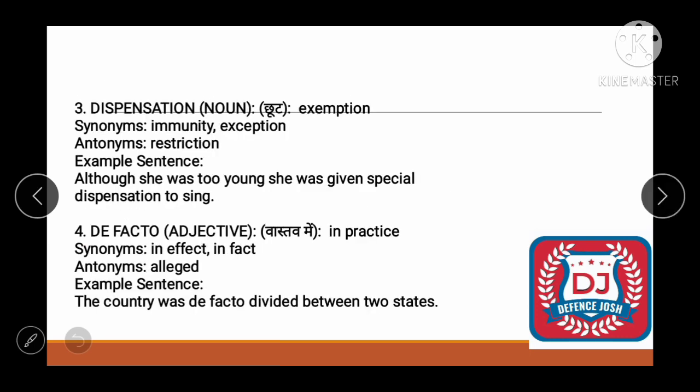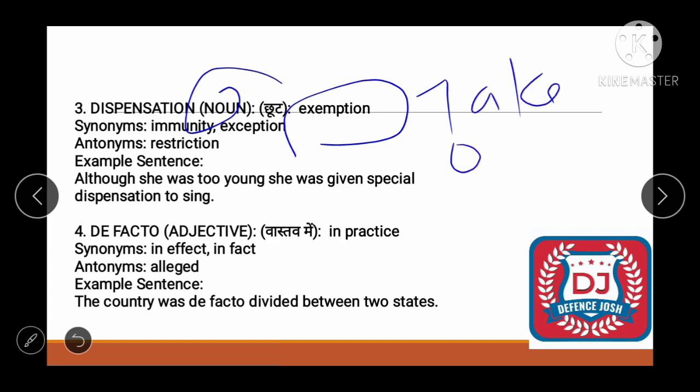Now moving toward the next word, it is dispensation. See friend, what does dispensation mean? It is a noun which means exemption, right? Exemption here means take out, right? So synonyms would be immunity and exception. What is an exception? A person or a thing that is not included in a general statement is known as exception. So what would be the antonym? It is restriction. See friend, what is the sentence? Although she was too young, she was given a special dispensation to sing, right? Means chhoot dena simply.